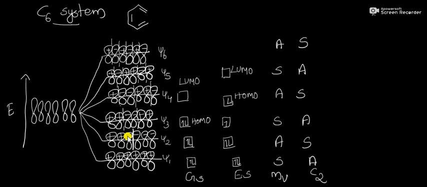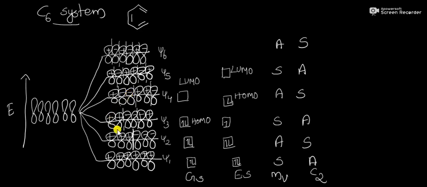Then another thing is, as the energy increases, the terminal lobes' sign relation will alternate between plus plus, plus minus, again plus plus, then plus minus, again plus plus, plus minus. So this relation will alternate between these lobes.